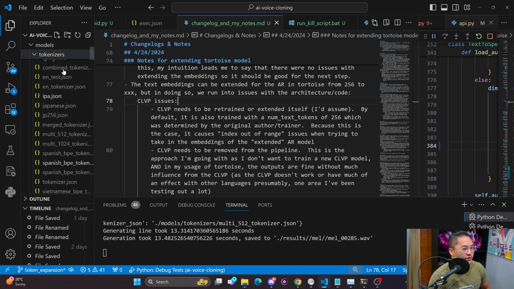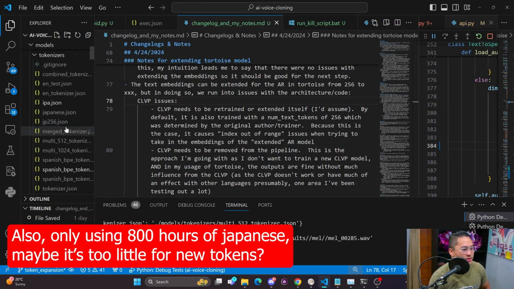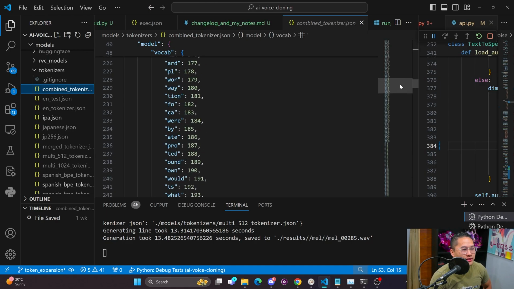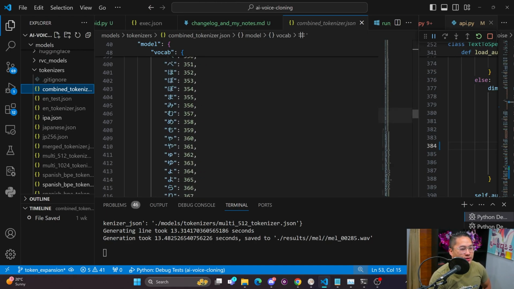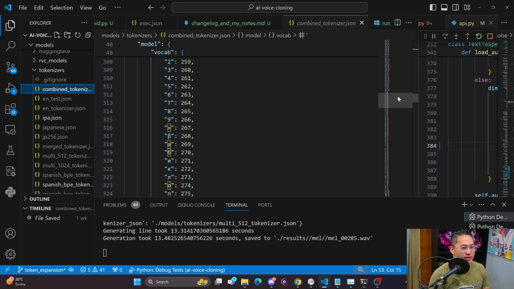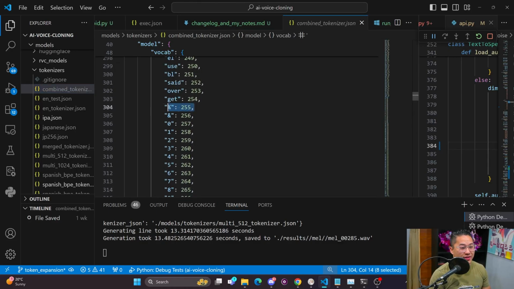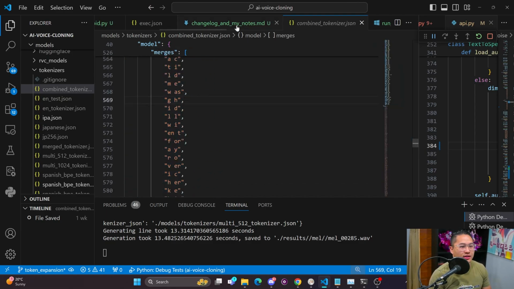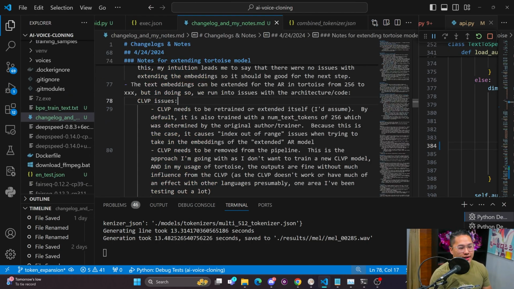So let me find that real quick. It was this tokenizer right here. So basically what I did with this one was just copy the tokenizer that's used natively in Tortoise, and then just append after the 255th index the Japanese tokenizer, which is, you see the Japanese text here. So that I tried and didn't get too much success with that.